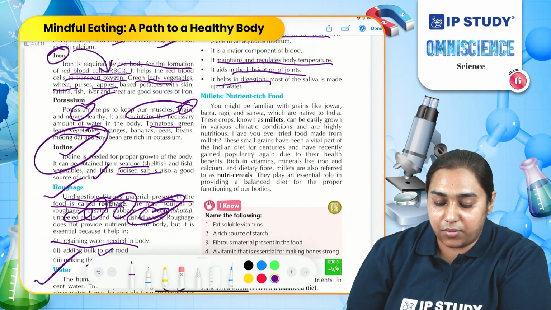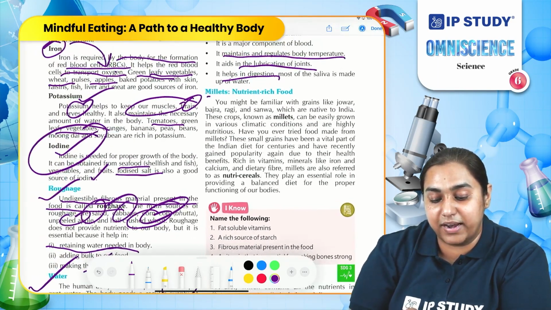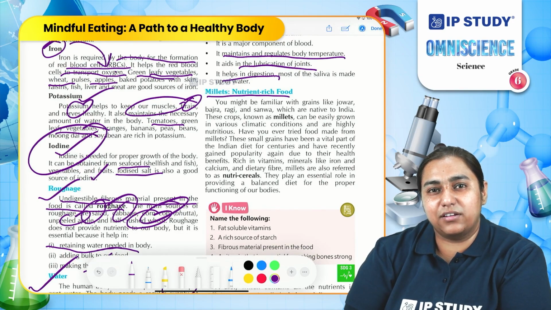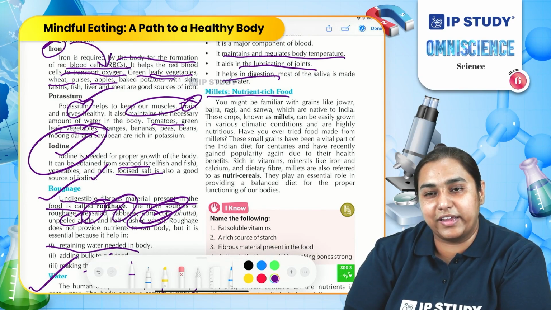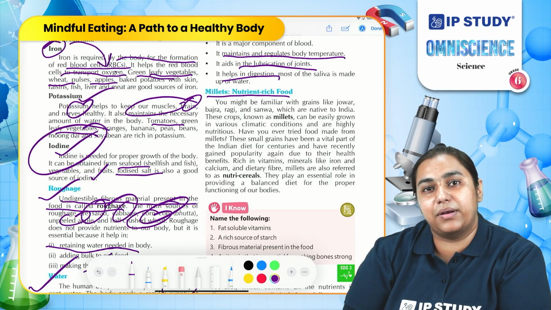Let us now learn about a superfood, which is millets. Most of you have eaten the sarson da saag and makke ki roti and bajre di roti and everything, and it is a common tagline in people in our country. Let's try this roti and that roti.